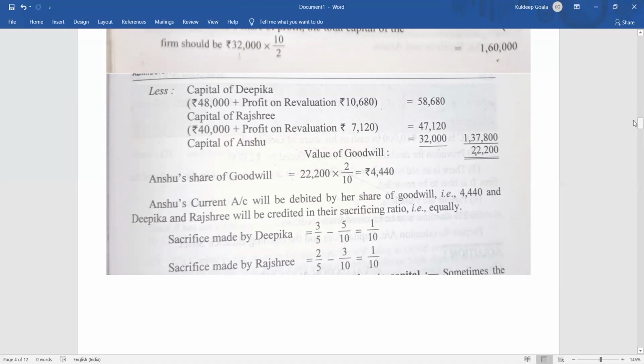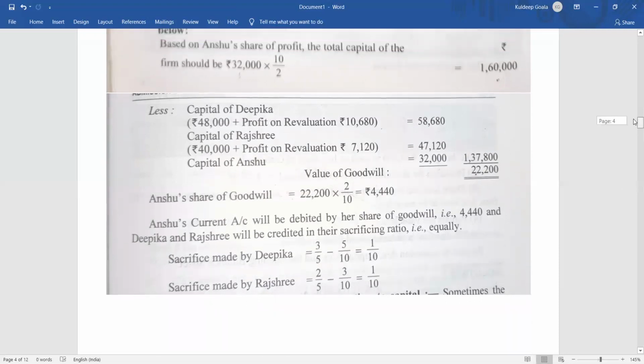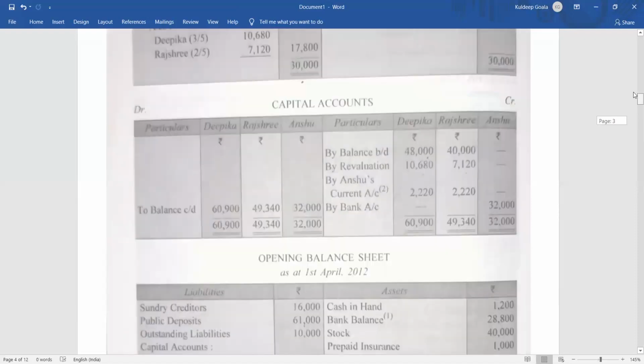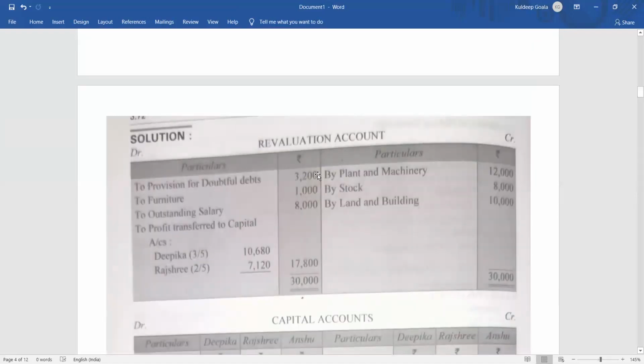So we have got that. Now we can give admission. So what is the admission journal entry? I'm repeating the journal entry also. One entry is skipped here, so I will repeat it. What is the entry for profit on revaluation? It is revaluation account debit to Deepika's capital account, to Rashri's capital account.